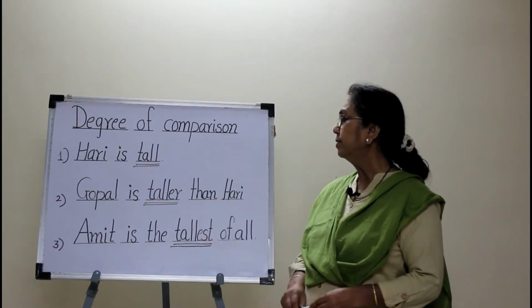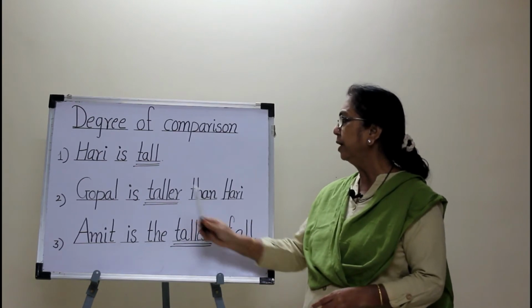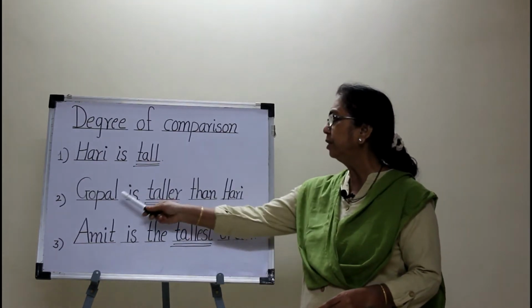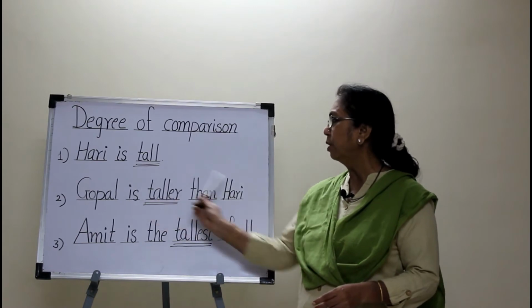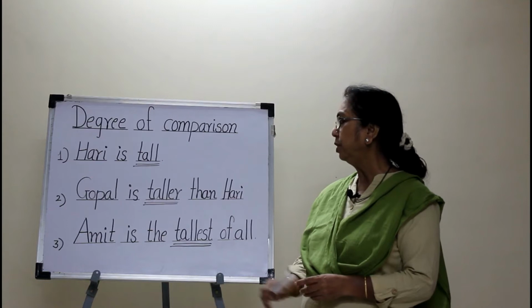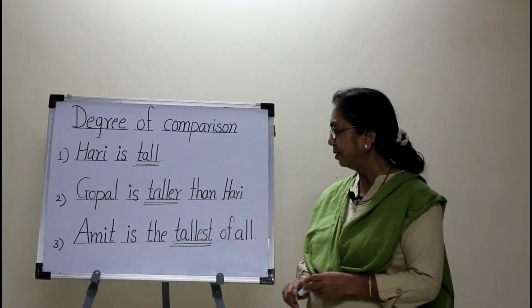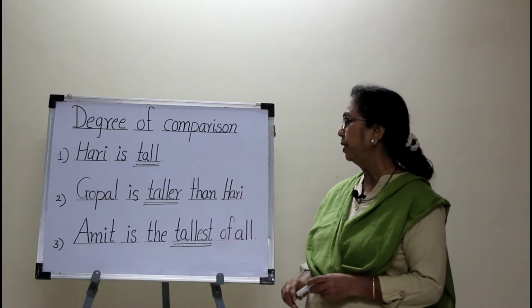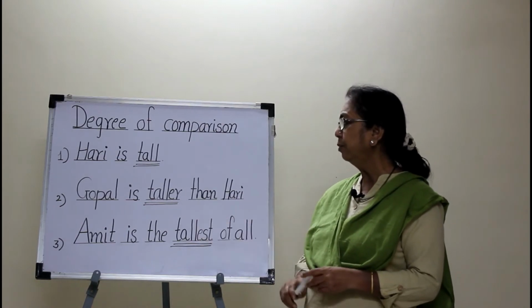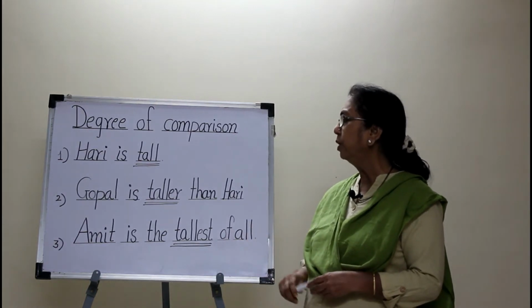Now see the second sentence. Gopal is taller than Hari. Here the form of the adjective, taller, compares these two persons, these two nouns, Gopal and Hari. When the form of the adjective compares two persons, two things or two places, it is said to be in the comparative degree. In the comparative degree, the lower or higher quality of a noun is described.